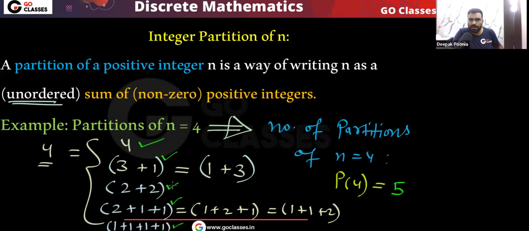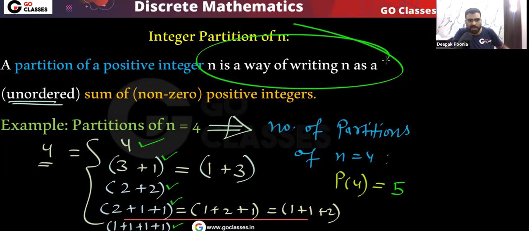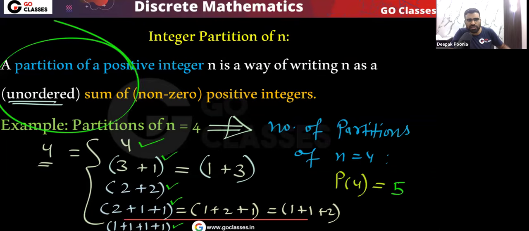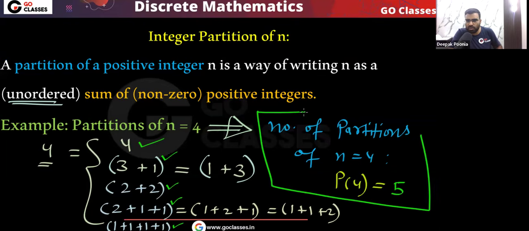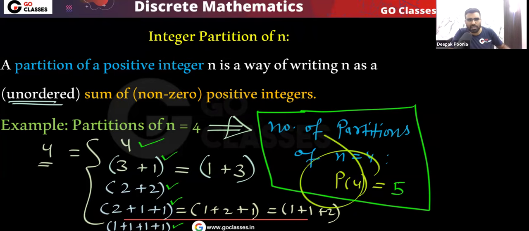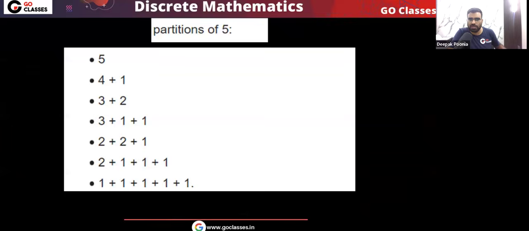Okay, is this clear? Remember, a partition of a positive integer is just a way of writing this n as an unordered summation of non-zero positive integers. So the number of partitions of n equal to 4 is 5. Or I can say the partition number of 4, this P4, is 5.